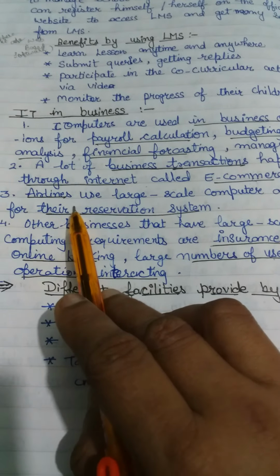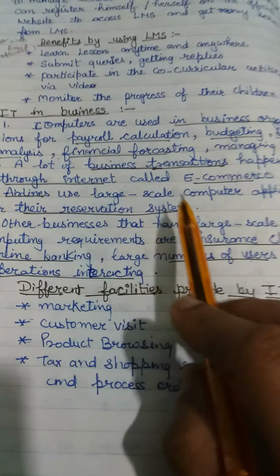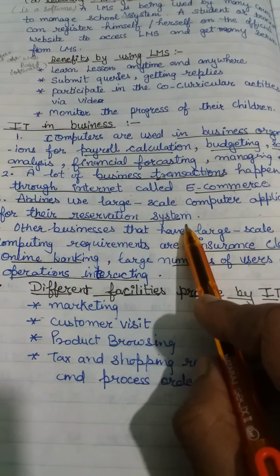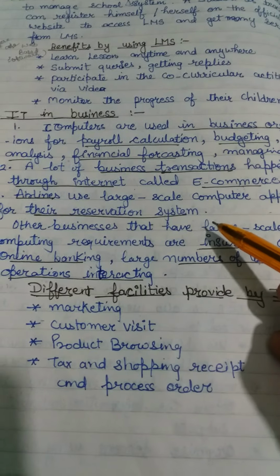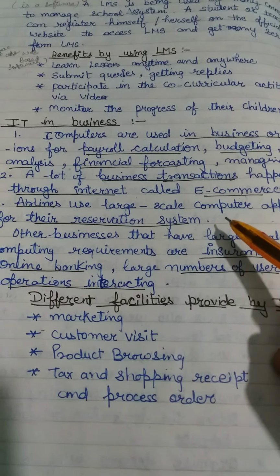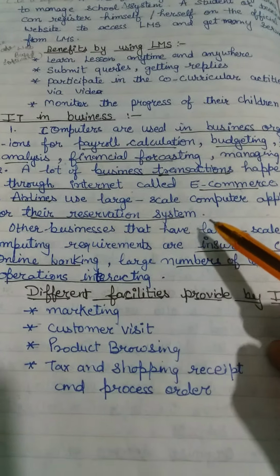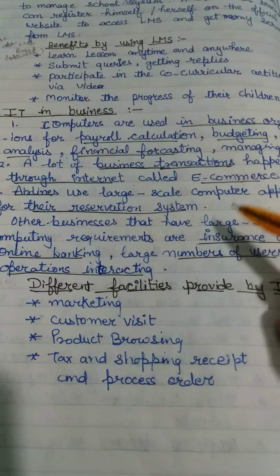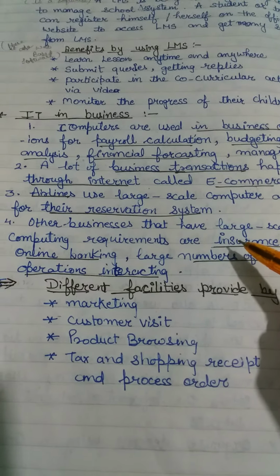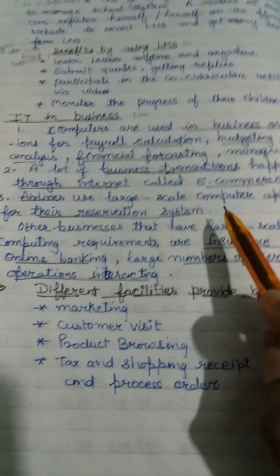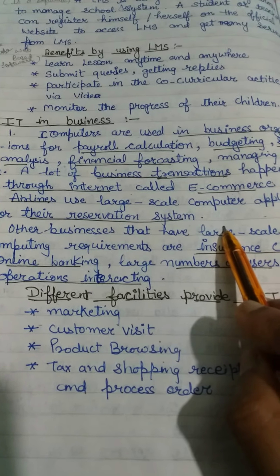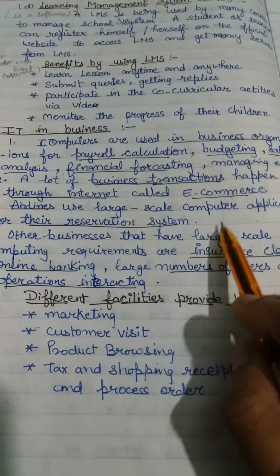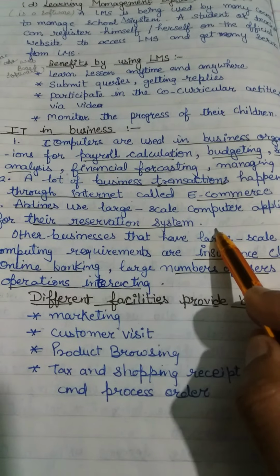And sometimes, at railway stations and airlines, we use large-scale computer applications for their reservation systems. It means we can reserve our seats online via the internet in airlines or railways, and different types of bus reservations also, and taxi booking also online. These are the different types of business. In these businesses we are using technology and different types of applications for this type of work.